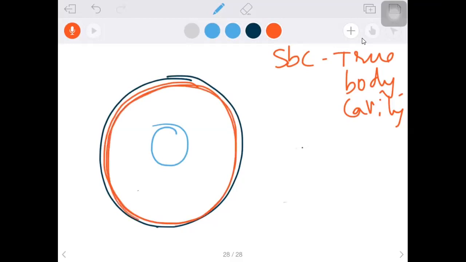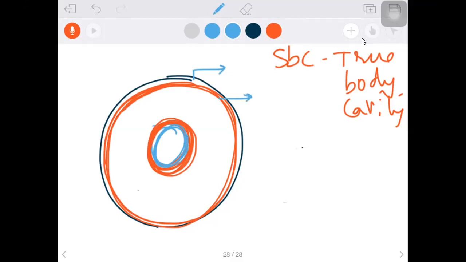So this is the mesoderm. To understand better, I am drawing a little bit. This is blue color endoderm. Let us label it now. What is this? Ectoderm.